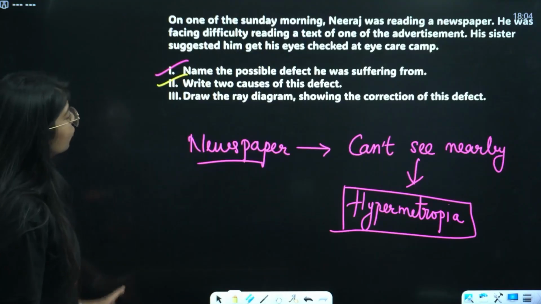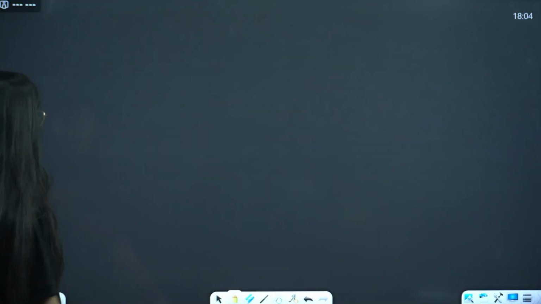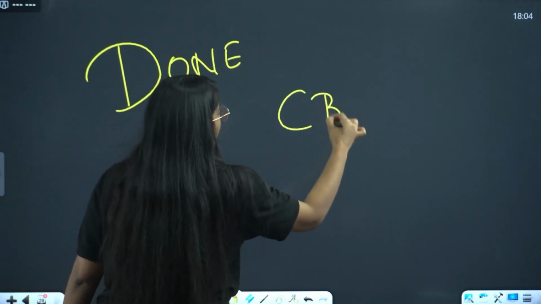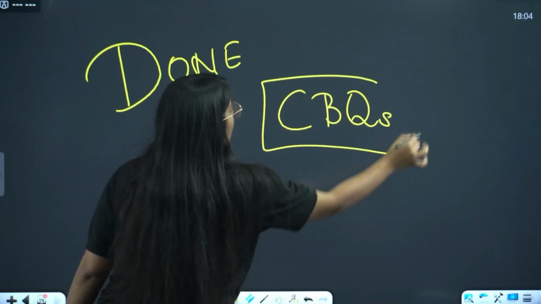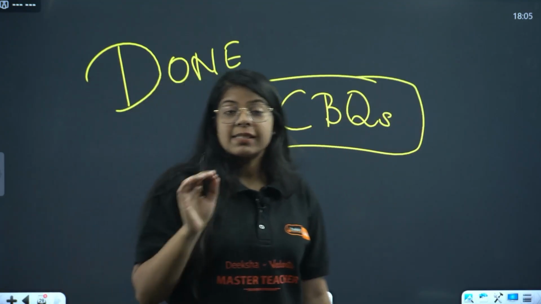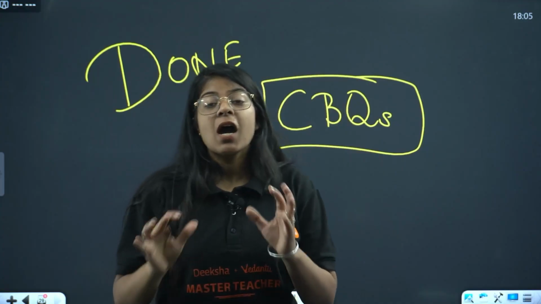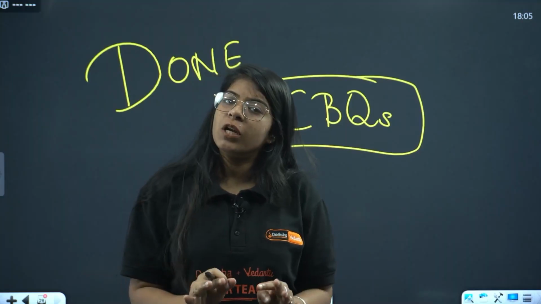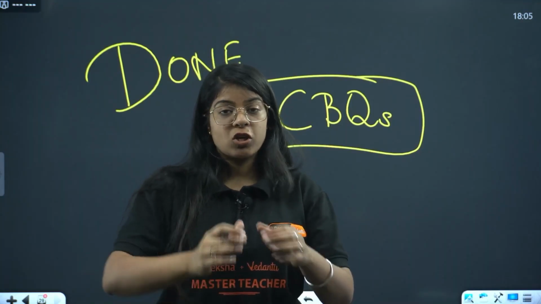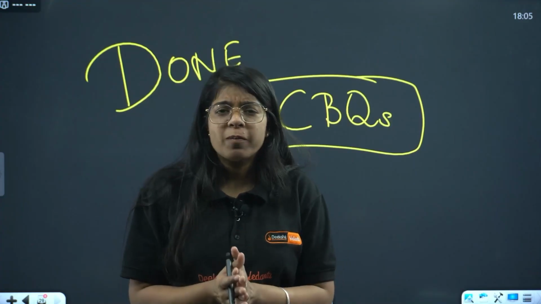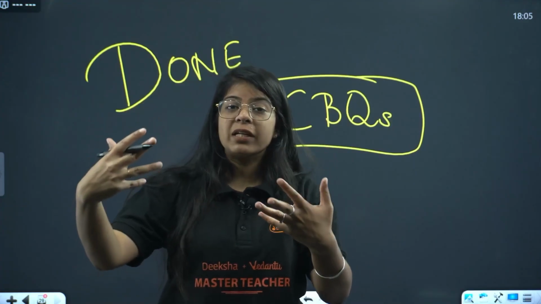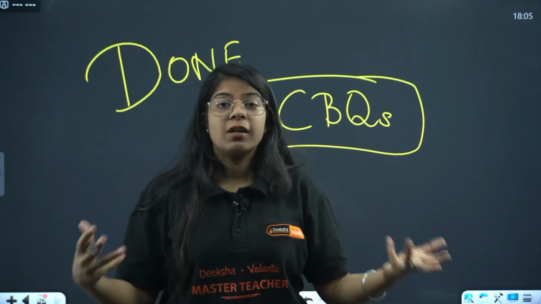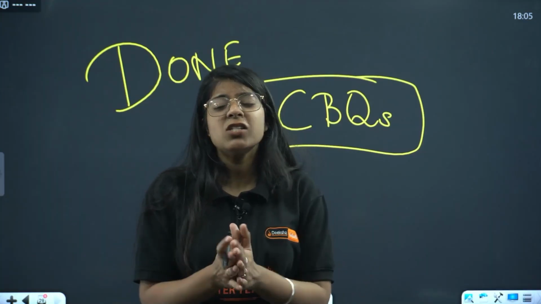We are done with all our CBQs. I hope you understood now. This session was highly based on how to solve CBQs. See, out of those 10 questions, how many did we read the actual passage for? If you read the first question, you will know whether you have to read the passage or not. So jump directly to the first question. Most probably you won't have to read the passage. Even if you have to read the passage, you know what it is about, what you have to see in the passage, which question's answer you'll have to look for in the passage, just as we do in English.